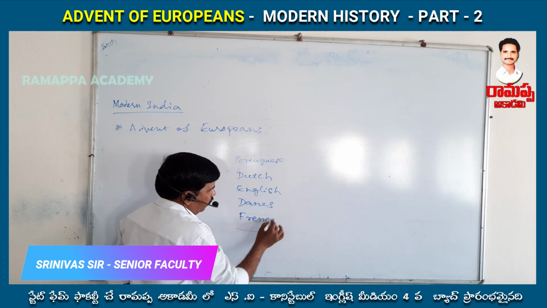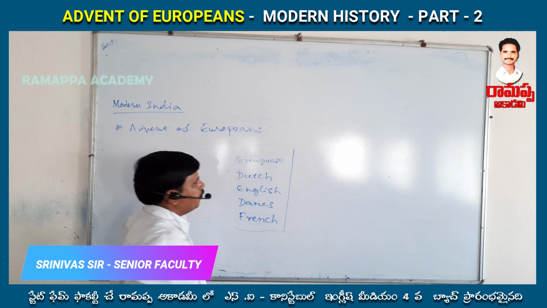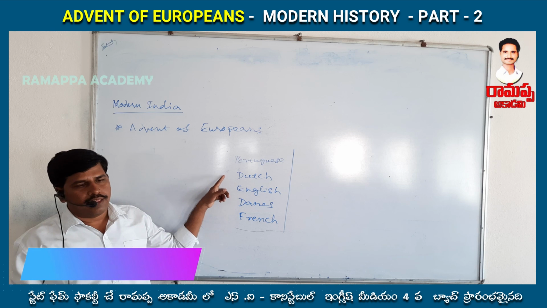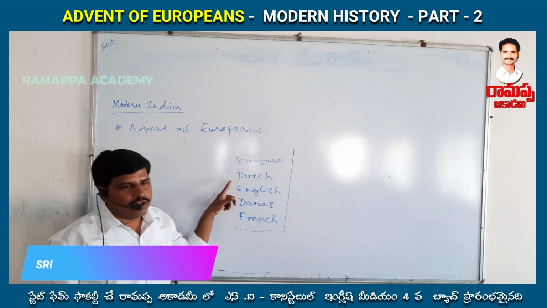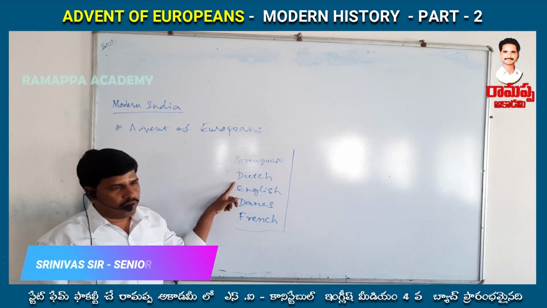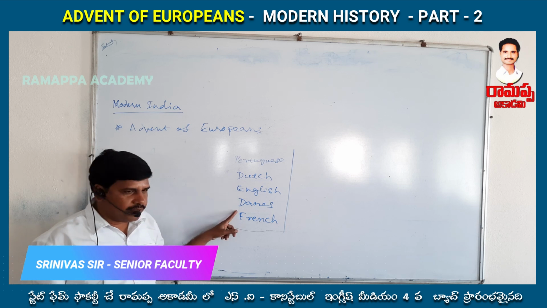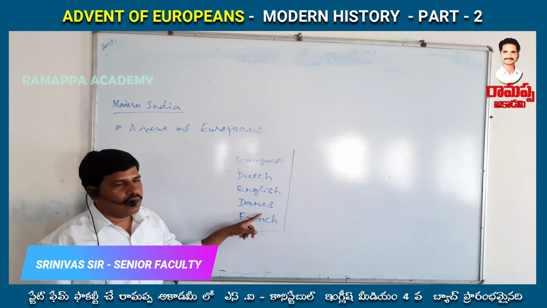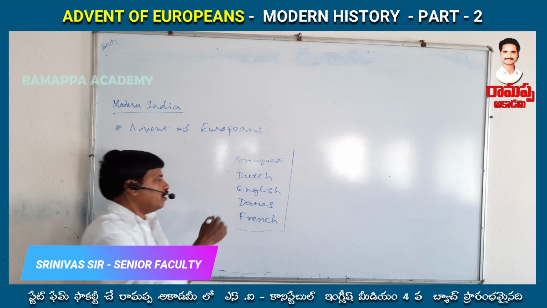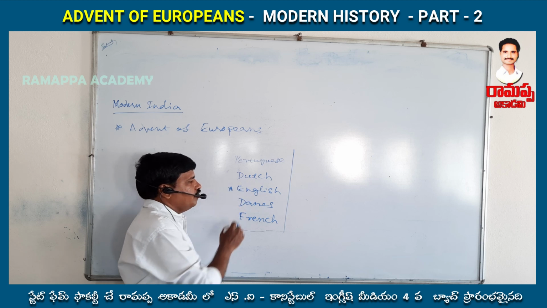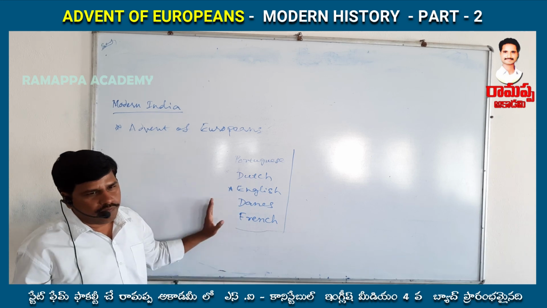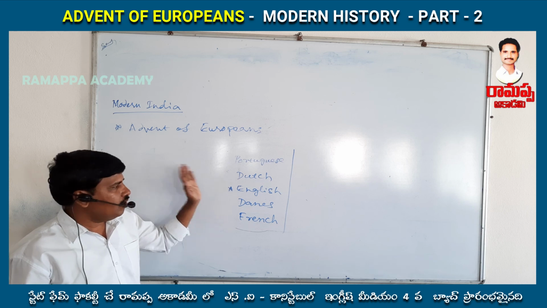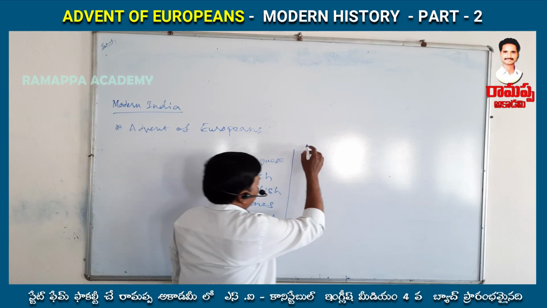Before discussing these five important European countries, the Netherlands people are called Dutch, and Danes are from Denmark. Denmark people are called Danes. You should remember that the English did not come to India first and did not leave India last. They came to India in the third position, and also left India in the third position.